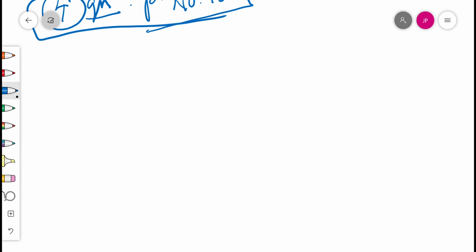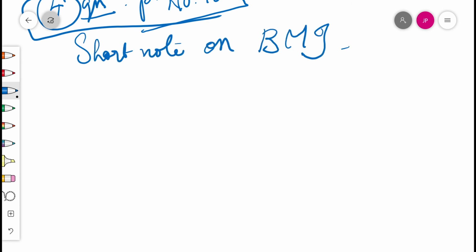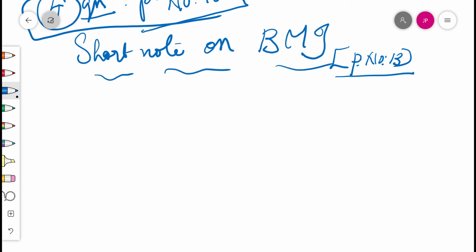Today, one more small topic, that is, write a short note on BMI. That is also on page number 13, in a box given. We may think there is no need of learning boxes, but no, we have to learn boxes. Very important. Questions are coming from them.